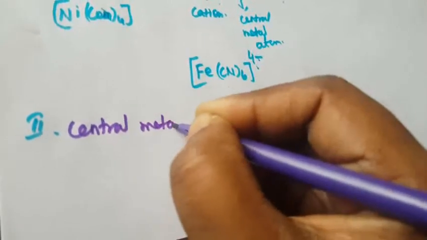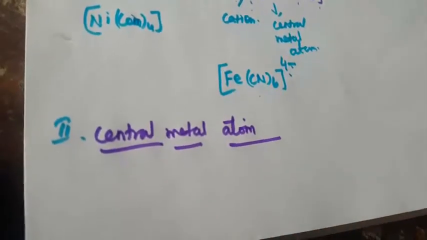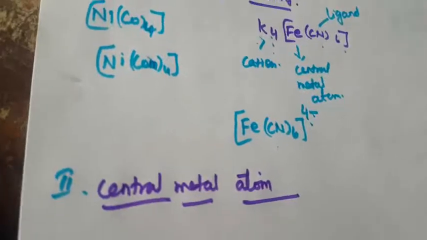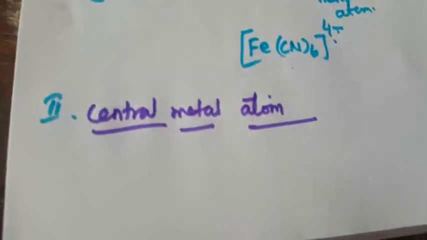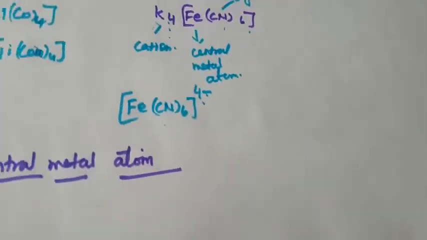The next, second topic is the central metal atom. What is meant by central metal atom? It is the one that occupies the central position in the coordination entity and binds the other atoms or groups, the ligands. Here, which one occupies the central position? The iron occupies it. That is called the central metal atom.